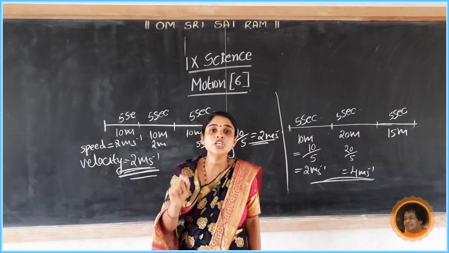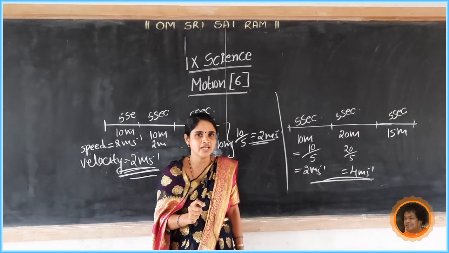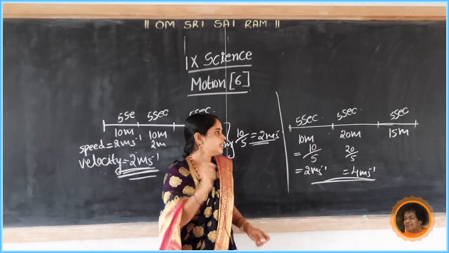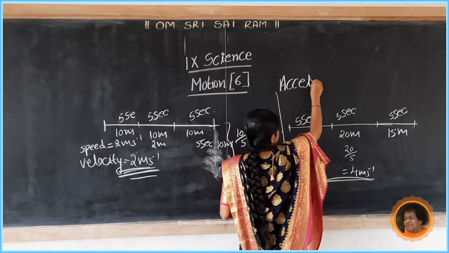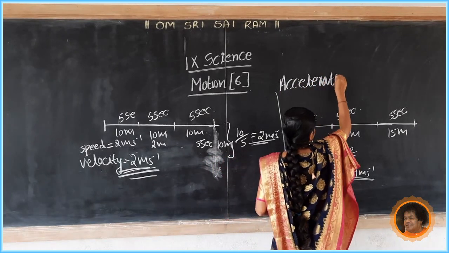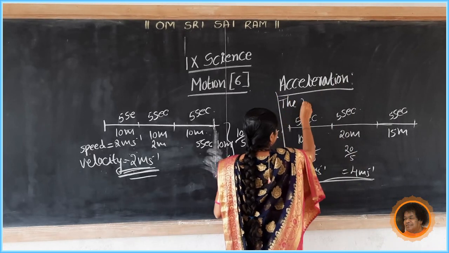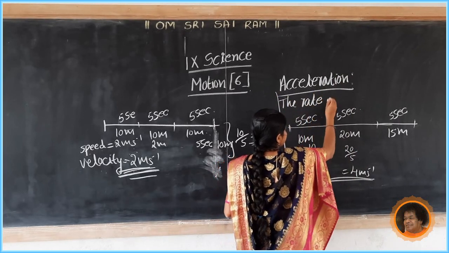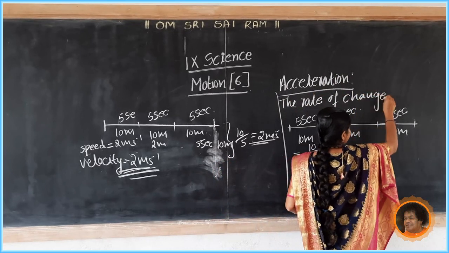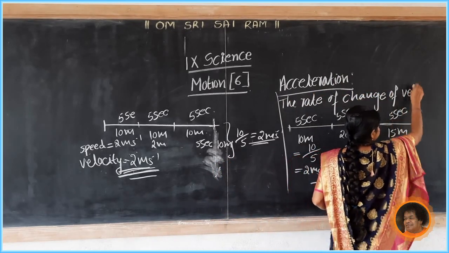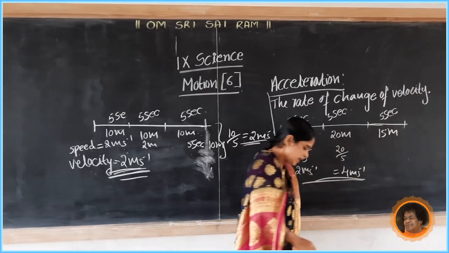The rate of change of velocity is called acceleration. Here is a new word: acceleration. What is meant by acceleration?